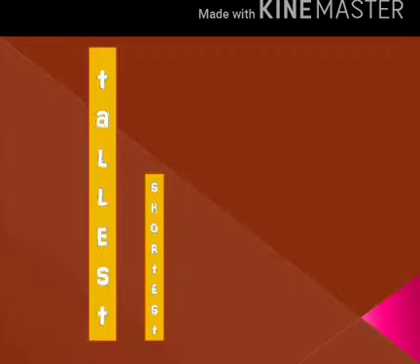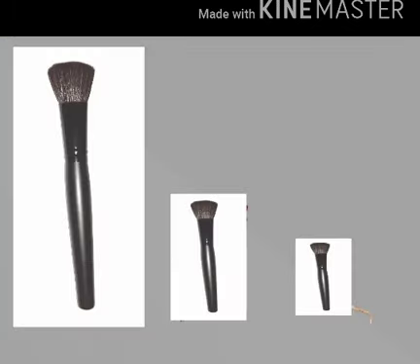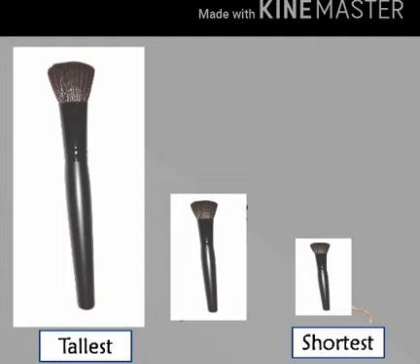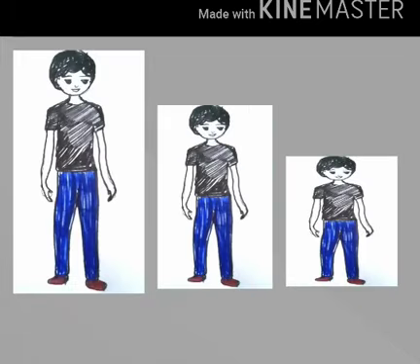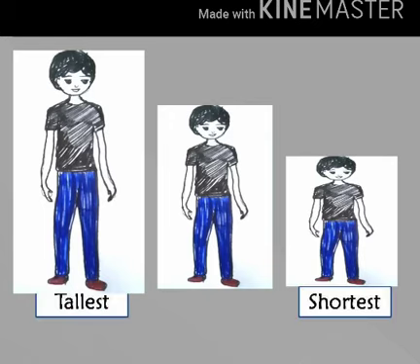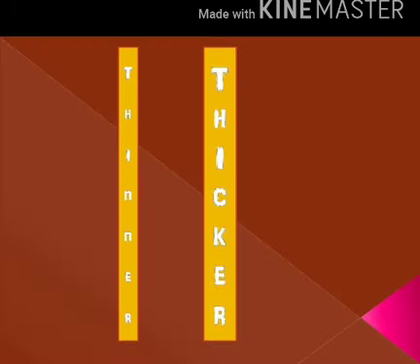Tallest and shortest. Now we have to say between these three objects which one is tallest and which one is shortest. The first brush is tallest and the last brush is shortest. Now, between these three boys, who is tallest and who is shortest? The first one is tallest and the last one is shortest.